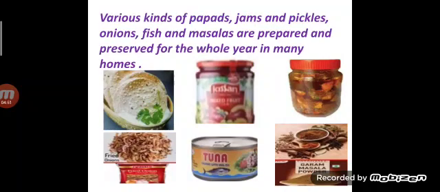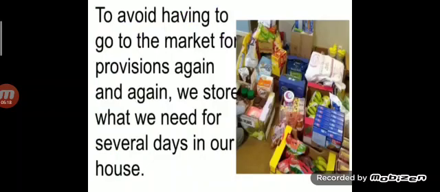There are different forms in which food is preserved and you all know about these, as we eat them in our daily food, like papad, jams, pickles, onion, fish, masalas, etc., which are stored and last a long time. There are many ready-made products also available in the market. Now, tell me, have you ever gone grocery shopping with your mom and dad? How often do your parents go for groceries? Maybe a few times in a month, but not every day.